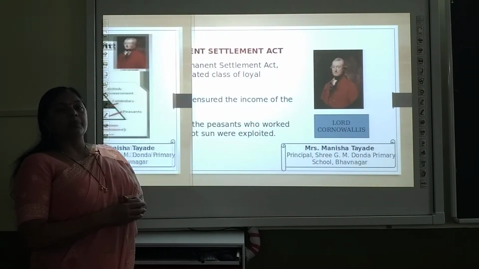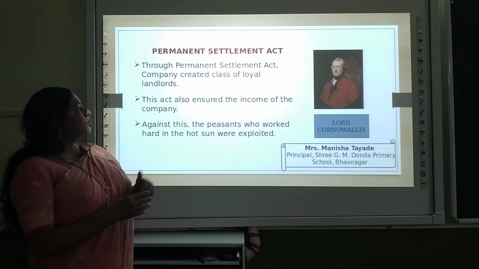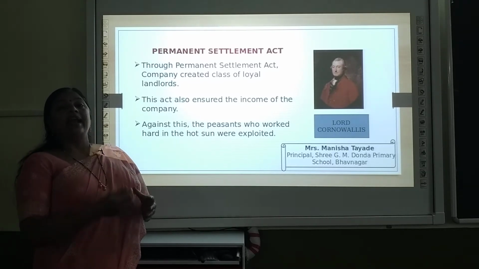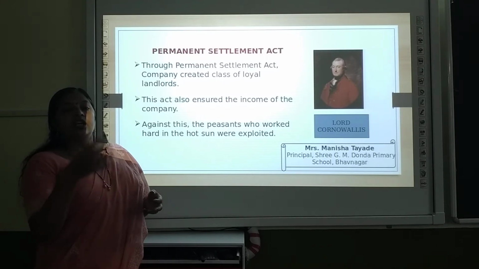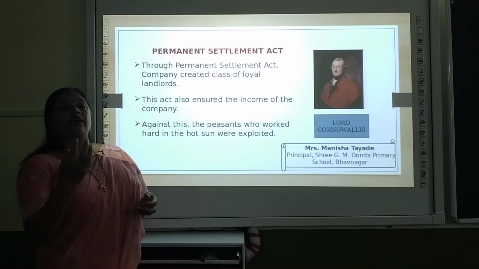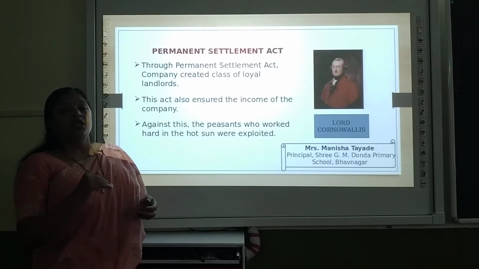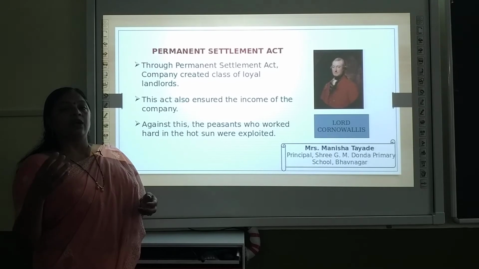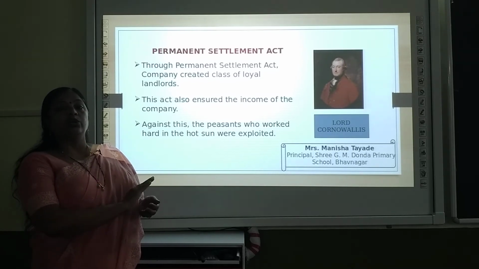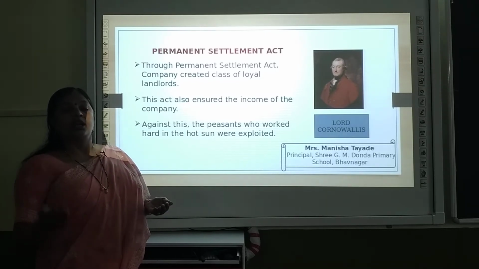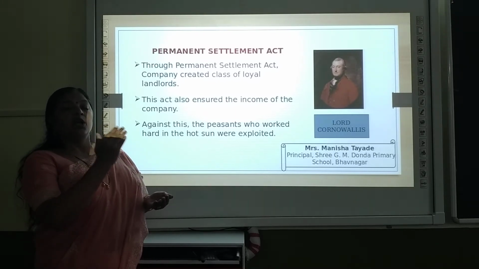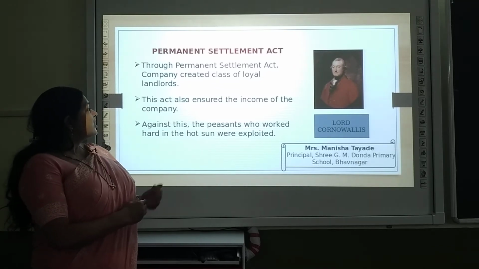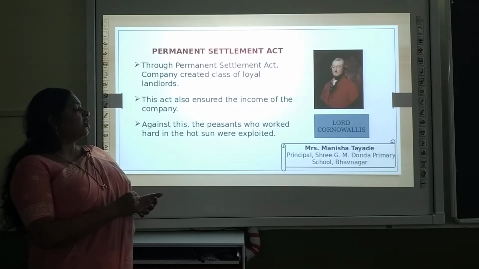Now what was the main purpose of the Permanent Settlement Act? Through the Permanent Settlement Act, the company created a class of loyal landlords. That means the British, if they want to survive in India, should have some support from the Indians also. So what did they do? They selected a group of people known as landlords who were very loyal to the British, not loyal to the motherland, not loyal to our country, but loyal to the Britishers because they were earning money from the Britishers. So this act also ensured the income of the company.